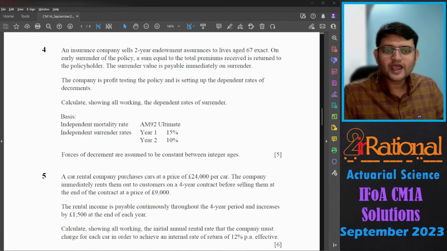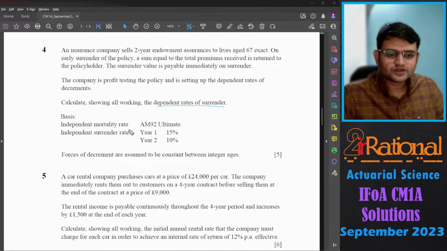Let's go to question number 4. An insurance company sells a 2-year endowment assurance to a life aged 67 exact. On early surrender of the policy, a sum equal to the total premium received is returned to the policyholder. The surrender value is payable immediately on surrender. The company is profit testing the policy and is setting up the dependent rates of decrement. Calculate, showing all workings, the dependent rates of surrender. So finally we want the dependent rates of surrender.